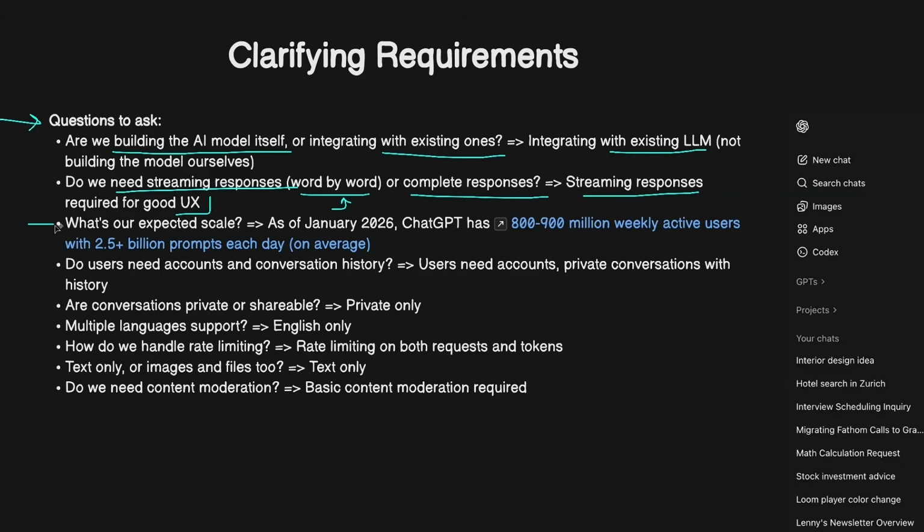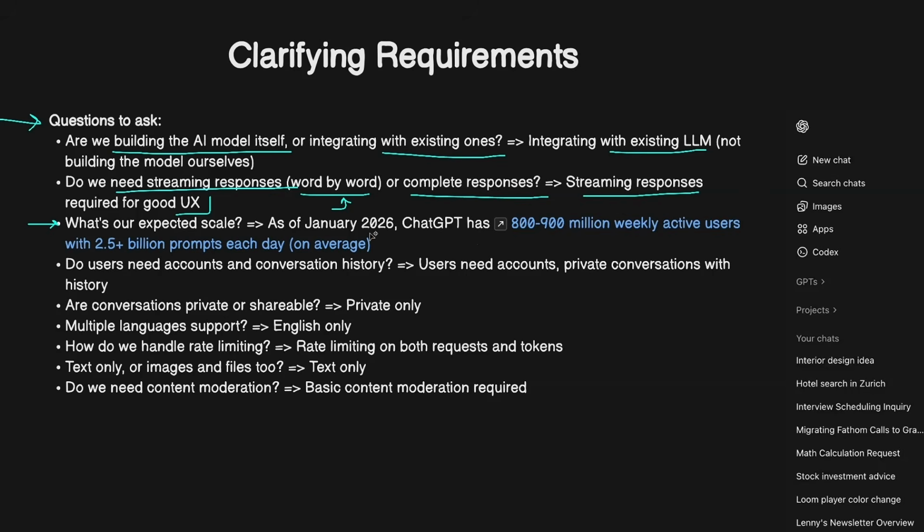Next question is, we can discuss the scale, like what will be the expected scale that we need to handle. Of course, the initial idea is to just build and show that you're able to build this system to work like ChatGPT or other tools, but you need to also discuss what the expected scale is, and in the scaling phase, what numbers we are looking at.